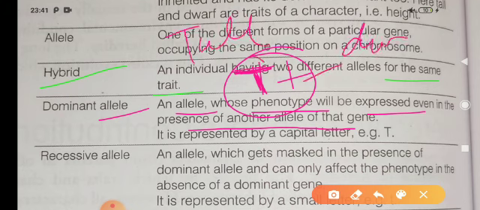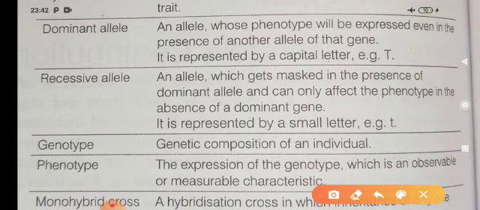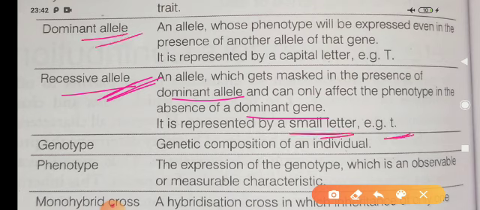Capital T is the dominant allele and small t is the recessive allele. Recessive alleles are those characters which are masked by the dominant allele and not seen in its presence. Recessive alleles are represented by small letters, and dominant alleles by capital letters.